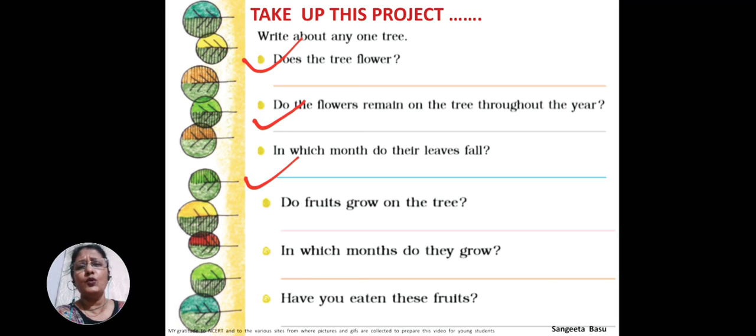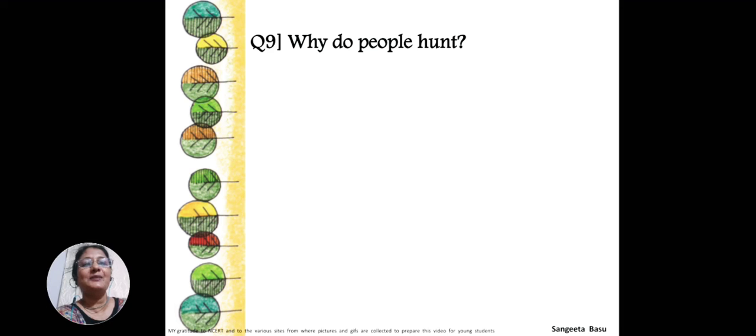Not necessary. We don't eat all the fruits. If you have eaten, then you can write. If you have not eaten, you can write accordingly. Let us go to the next page.